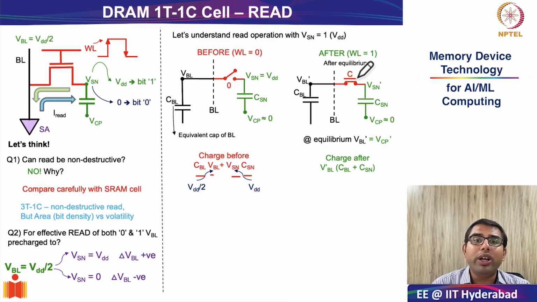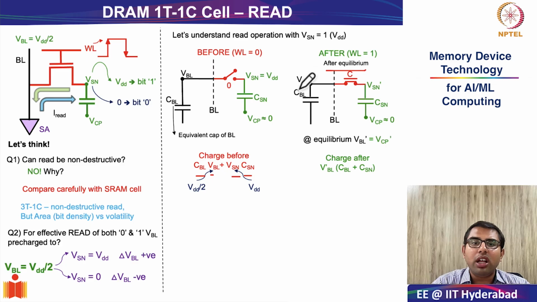And after the transients are done, I'm not checking the transient analysis. I'm just looking at what happens at equilibrium. After a reasonable amount of time, when the read current has flowed and the charges have stabilized, what is the charge afterwards? As we know, the charge afterwards will be V dash BL. What is V dash BL? The new voltage at the bit line and at the storage node.